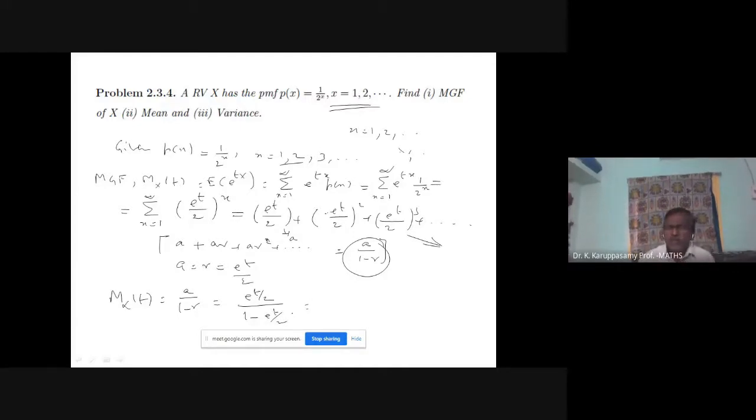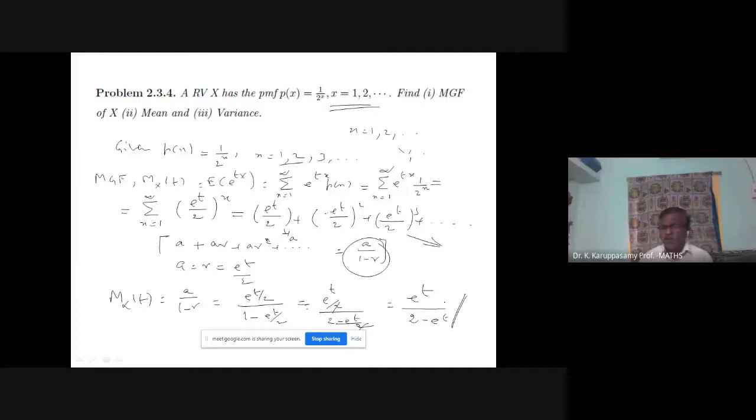If you simplify, you get e power t divided by 2, divided by 2 minus e power t by 2. The by 2 we can cancel, so your moment generating function is e power t divided by 2 minus e power t.